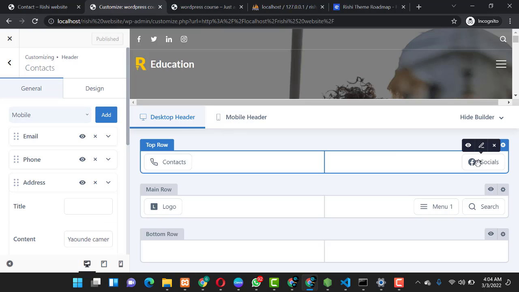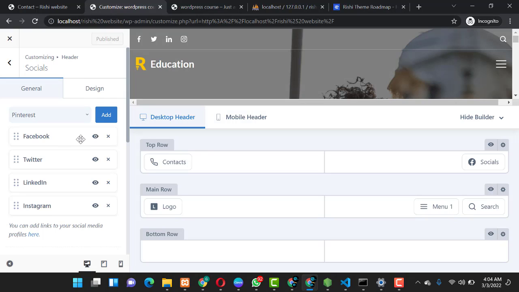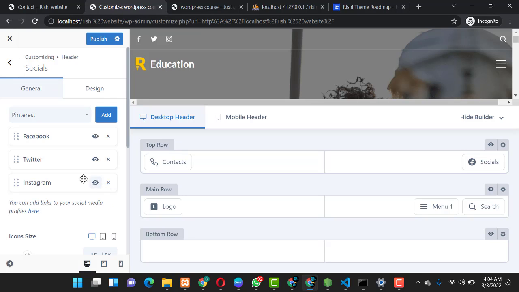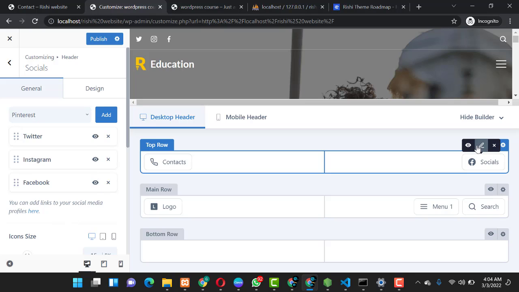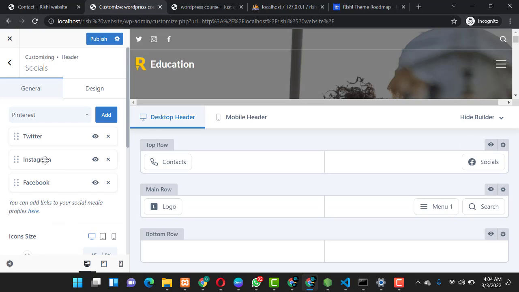So guys, you can click on the social media, on the social here. You can choose to remove. For example, I don't have a LinkedIn account, I can remove LinkedIn. I have a Facebook account, I have a Twitter account, I have an Instagram account. So you can click on Facebook over here and you can interchange it the way you want them to appear. And also guys, you can click on the pencil icon over here that will enable you to edit them.